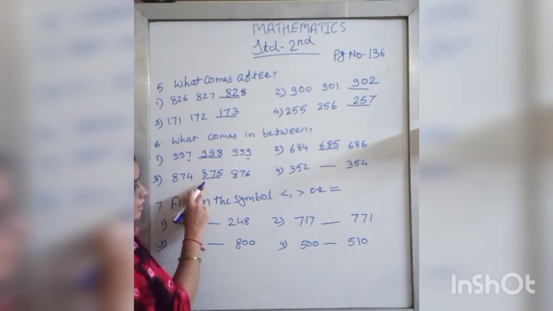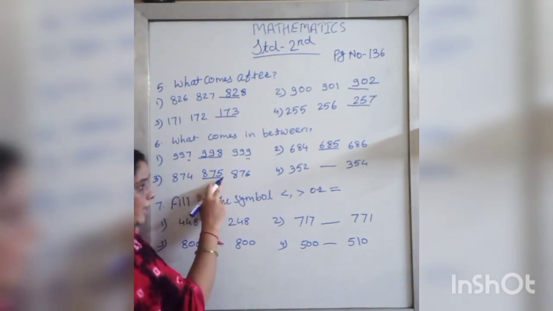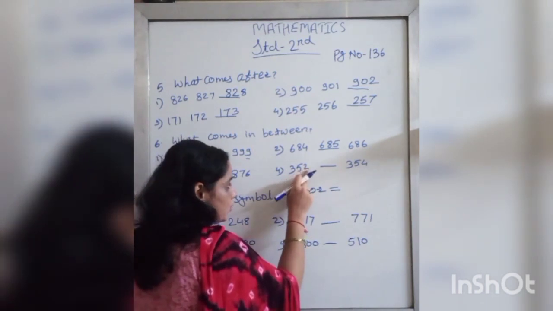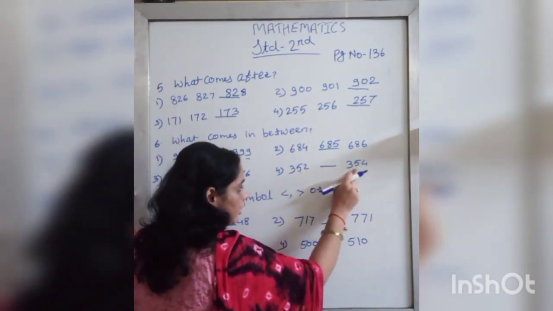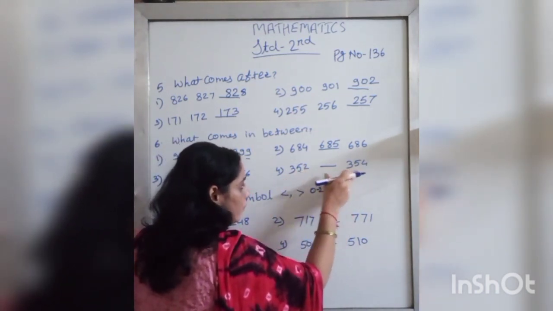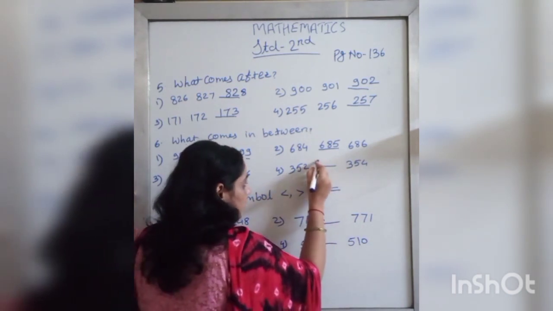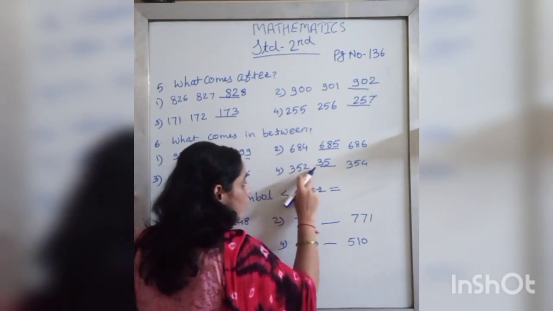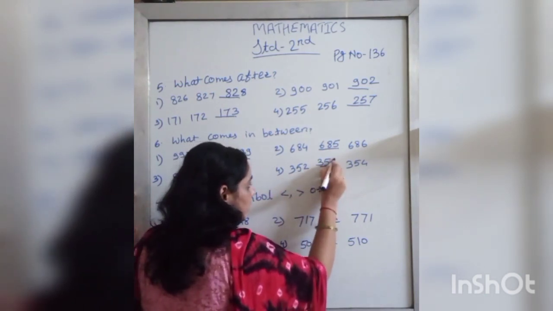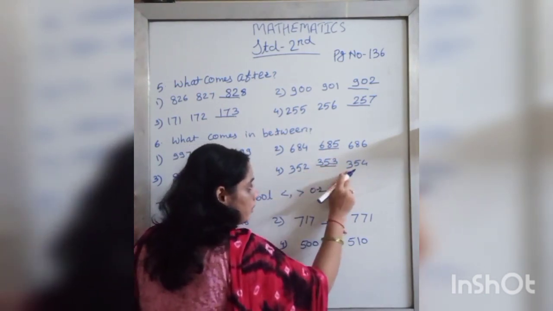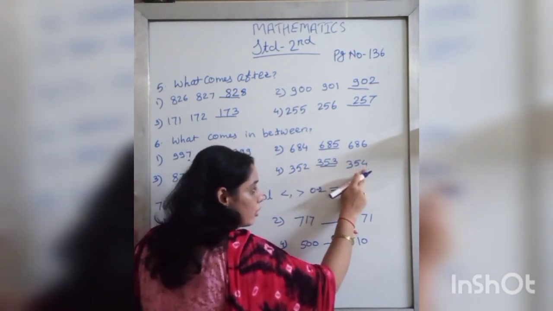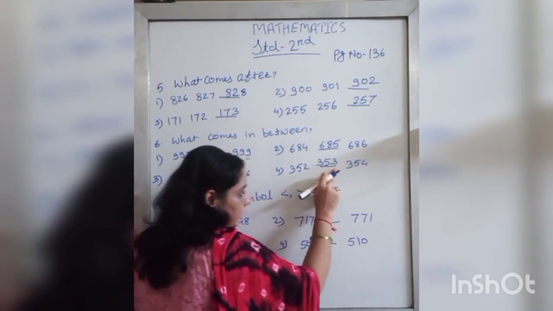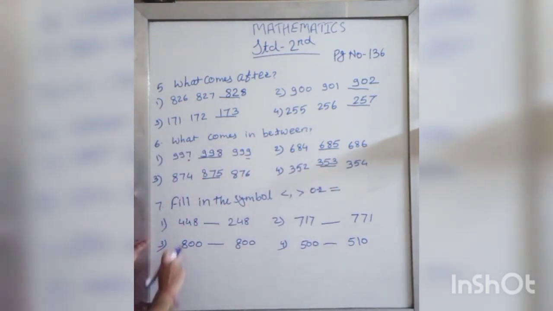That means 875. The next numbers are 352 and 354. What we write in between? After 352 we write 353, or before 354 what we write? We write 353.